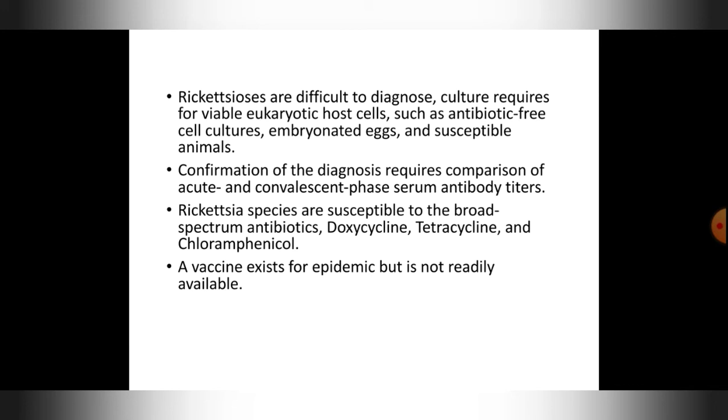Okay, so rickettsia species are susceptible to broad spectrum antibiotics. These are susceptible to antibiotics like doxycycline, tetracycline, and chloramphenicol. These are the susceptible antibiotics for rickettsial species. A vaccine also exists for epidemic typhus, but it is not readily available. Okay,